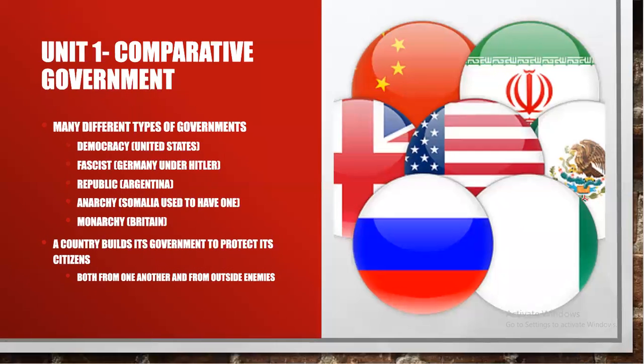So beginning with our first unit, the comparative government unit, there are many different types of governments. For example, there is democracy, fascist, republic, anarchy, and monarchy governments. To demonstrate these, the United States has a democratic government, Germany under Hitler, also Italy under Benito Mussolini, is a fascist form of government. Argentina has a republic form of government. Somalia used to have an anarchy, and Britain has a monarchy form of government. A country built its government to protect its citizens both from one another and from outside enemies.